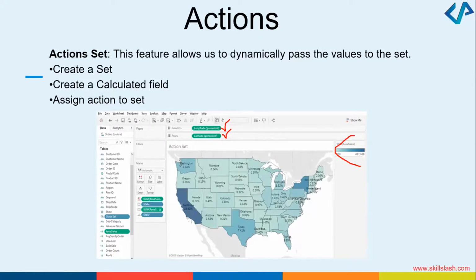Shubham, how to add legend? There'll be an option on Tableau under the worksheet column. Just try once. Legend, title, everything is there.